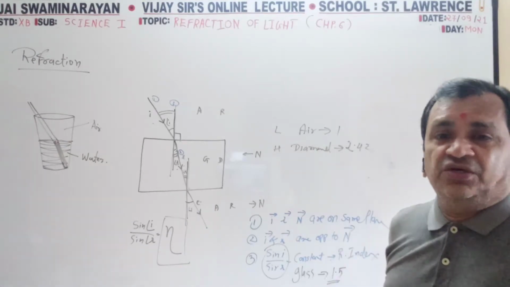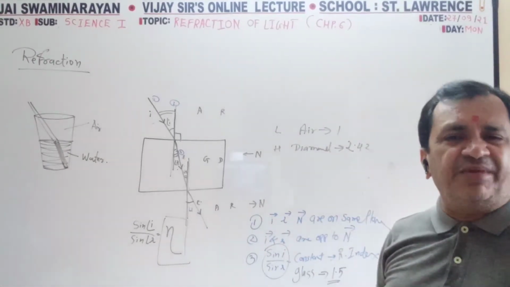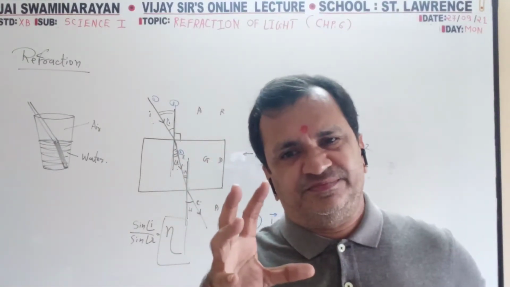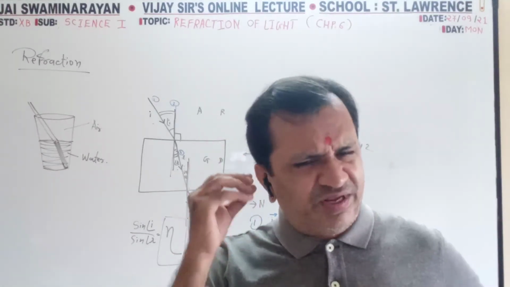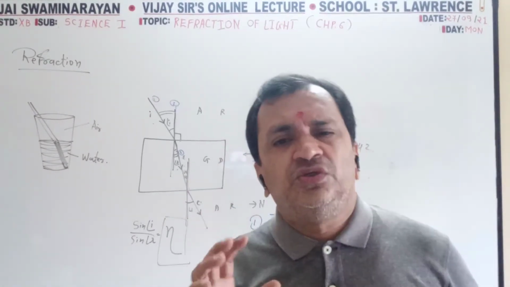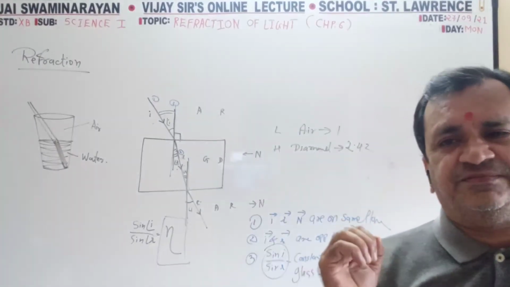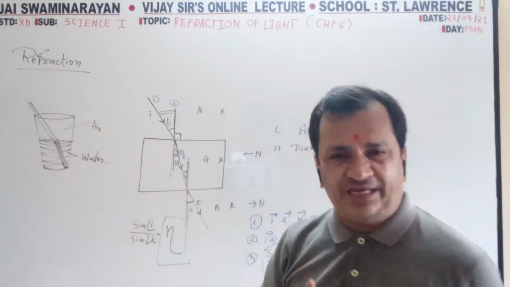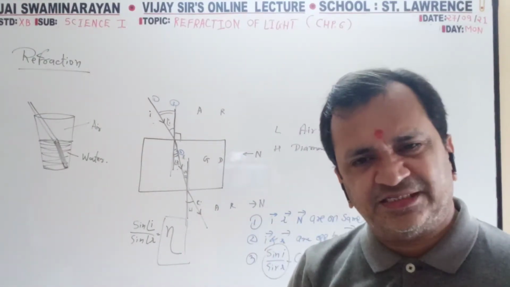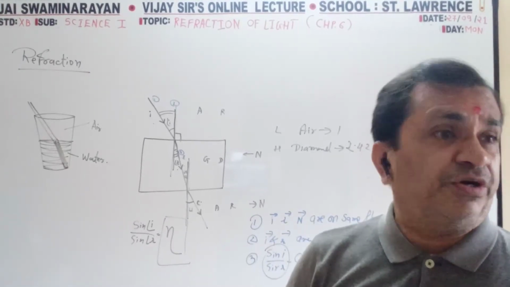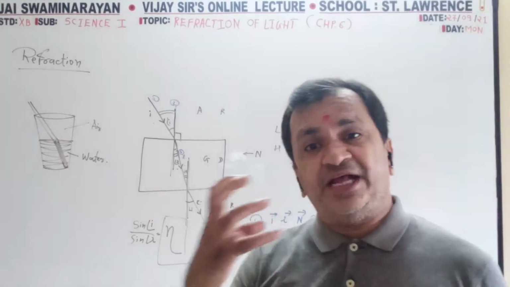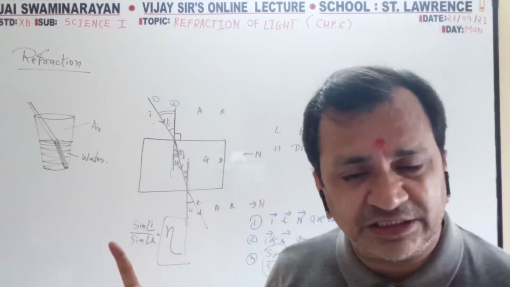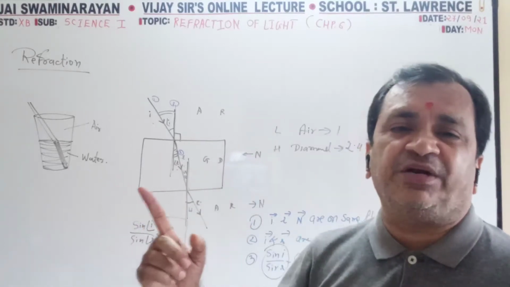Why? Compared to all transparent media, air is the rarest. Air is the rare media, not very dense, very rare. So refractive index is very less. Rare media, so less deflection of the ray, so less refractive index. Diamond is a highly dense transparent media. Among all transparent media, diamond is the densest.